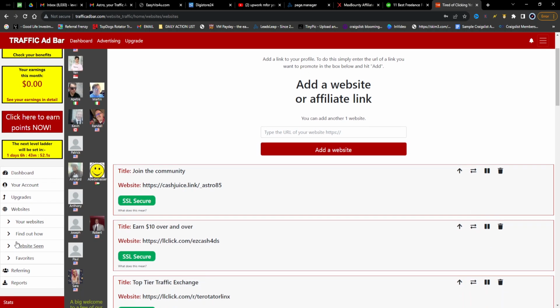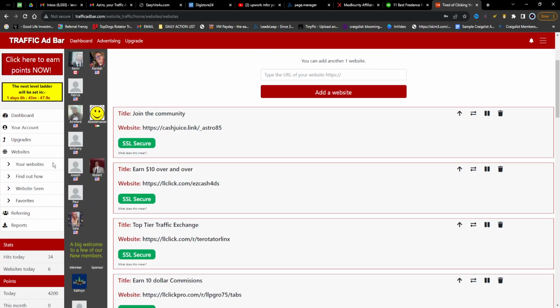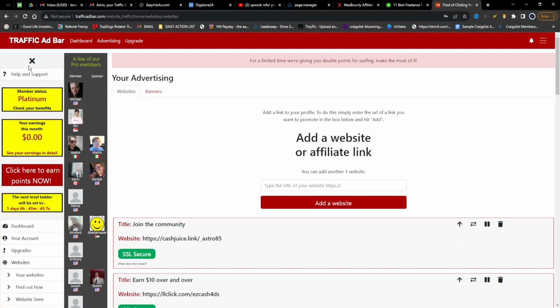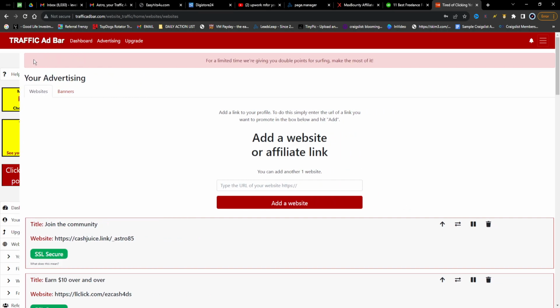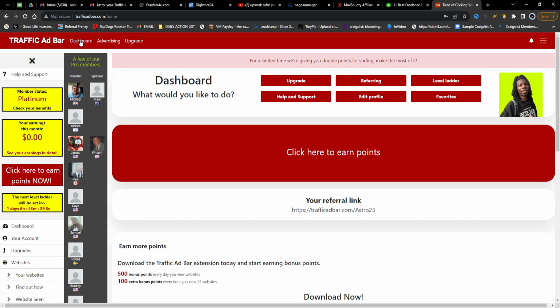When I go back up, you can see everything is on a level ladder. We click right here so you can see. Click the X. Okay, dashboard. I'm going to show you how the level ladder looks.